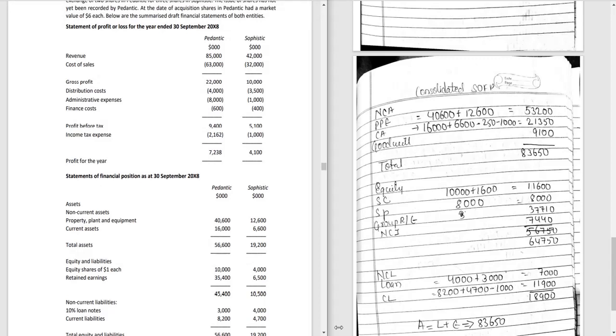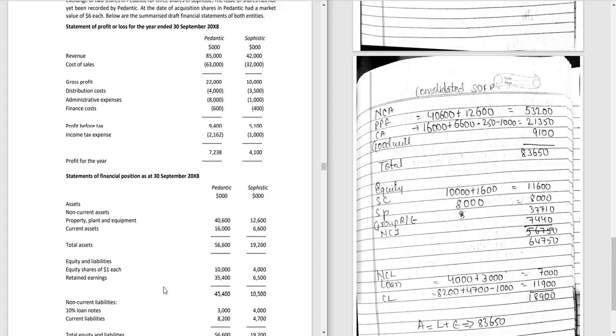when we will do this, we will get 1,600 as share capital, and share premium 8,000 as it has been issued on the market value, that is rupees 6, and we are having our face value 1, so share premium is rupees 5. So when we will multiply 60% of 4,000 into 2 by 3 into 5, we will get a share premium as 8,000. Okay, and we will take the group retained earning.